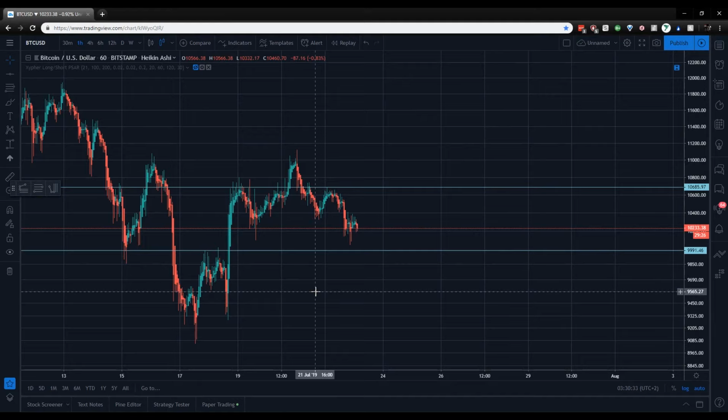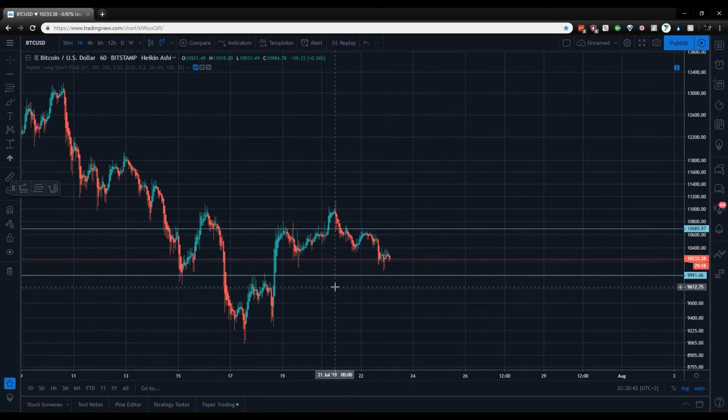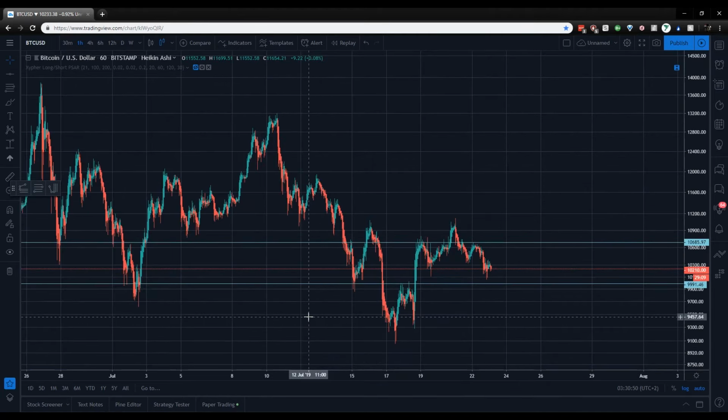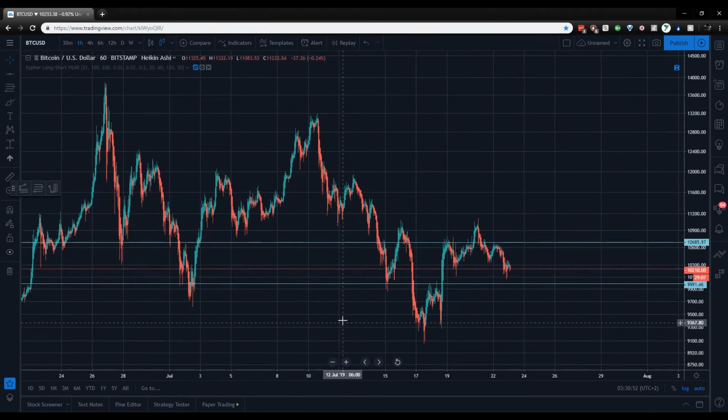Today we're doing a crypto analysis of Bitcoin. Today is 23rd of July 2019 and now Bitcoin is in a corrective state. If we analyze, the trend is bearish, but the macro trend is bullish. So what to do to reverse the bearish state we are in now?